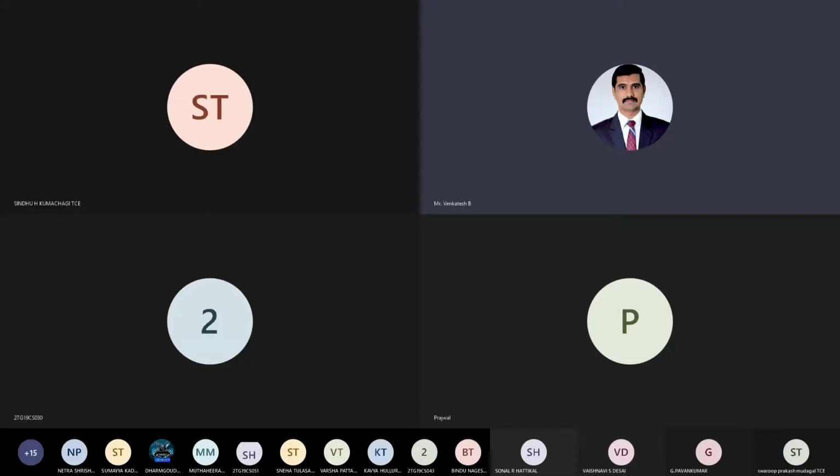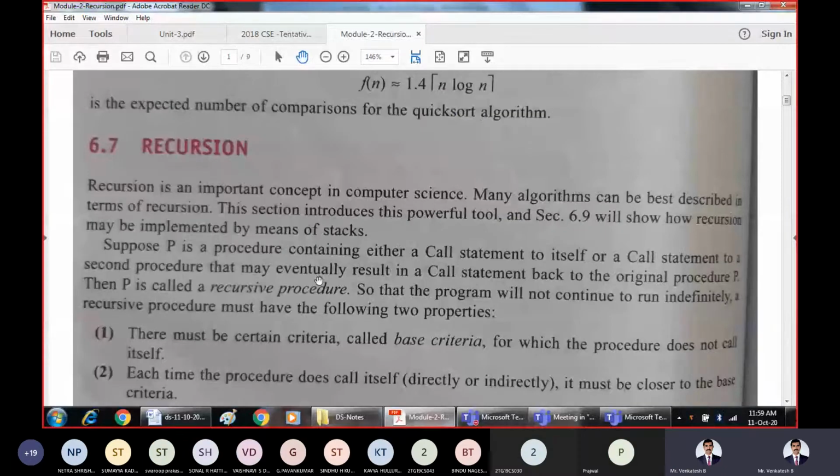Recursion is an important concept in computer science. What it is all about is calling the same function repeatedly but with a different set of parameters. Say, for example, P is a procedure containing either a call statement to itself or a call to some other procedure that in turn is going to call that particular function. That is, a call statement to a second procedure may eventually result in a call to the original procedure P. Then P is called a recursive procedure.